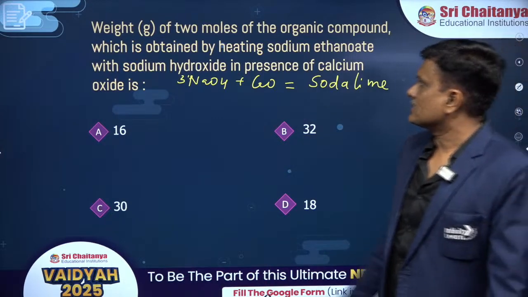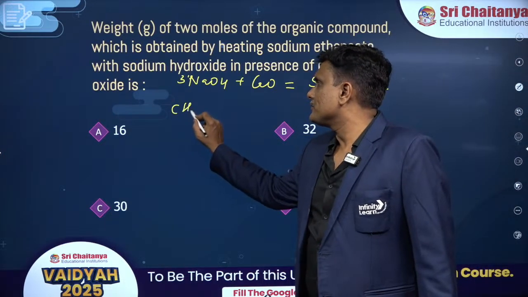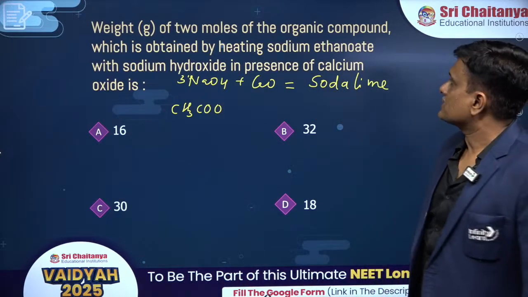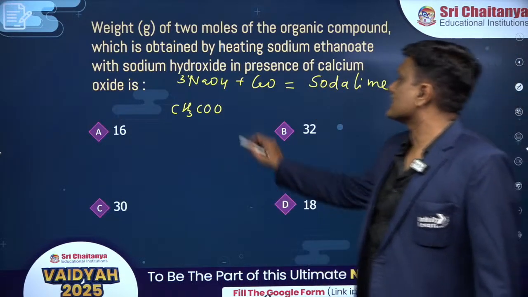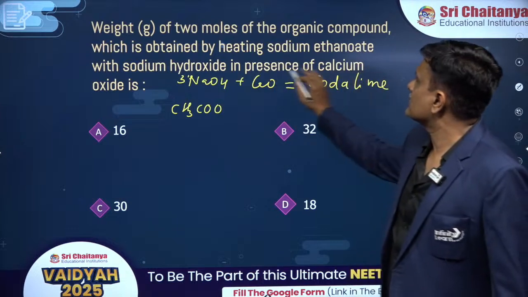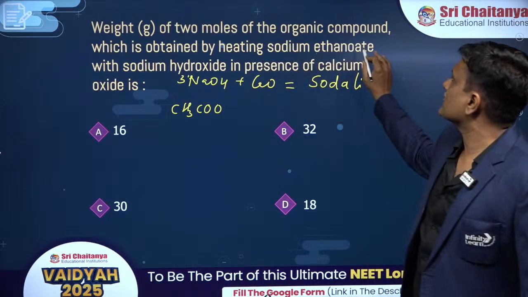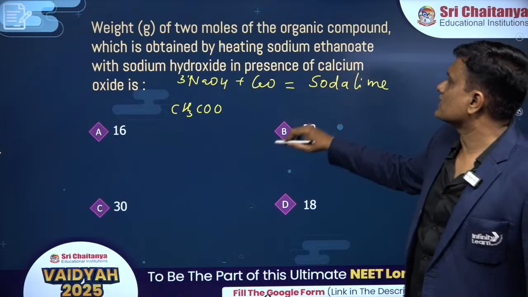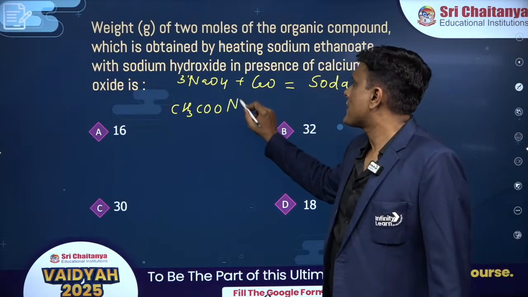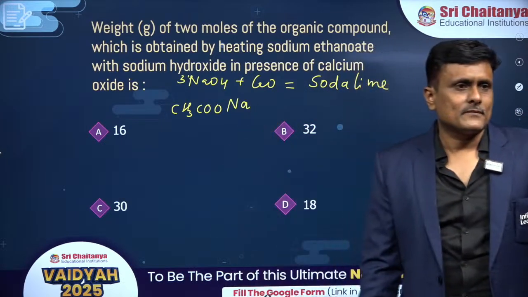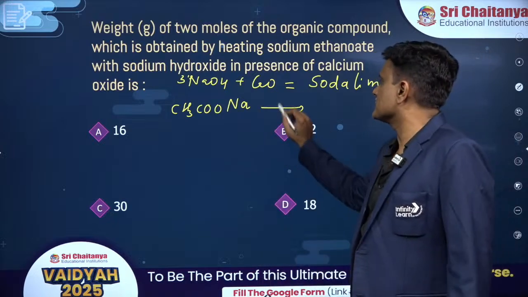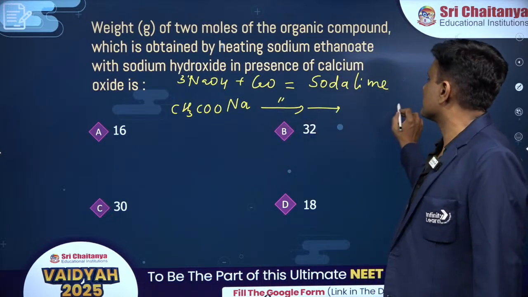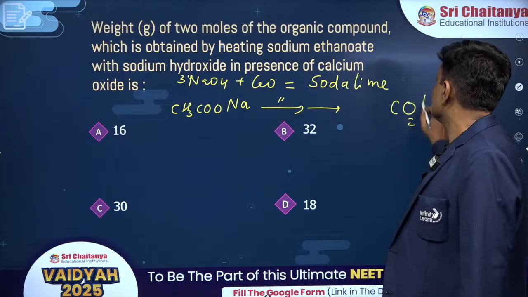So what is happening here, if you take the sodium salt, you can see that I am taking 2 moles of the organic compound, the weight of 2 moles of the organic compound which is obtained by heating sodium ethanoate and sodium hydroxide. When you have heated with this mixture, what will happen? You will be eliminating carbon dioxide.